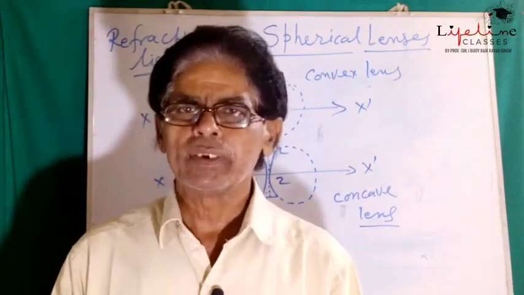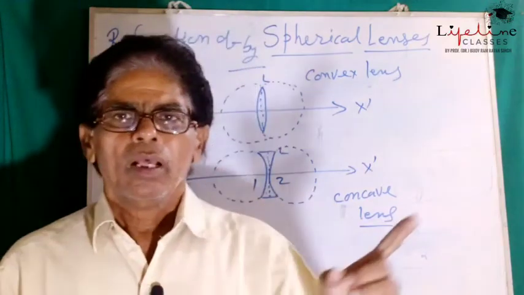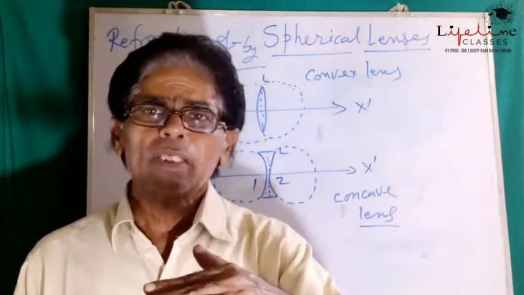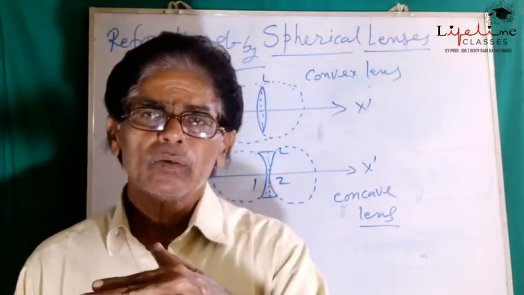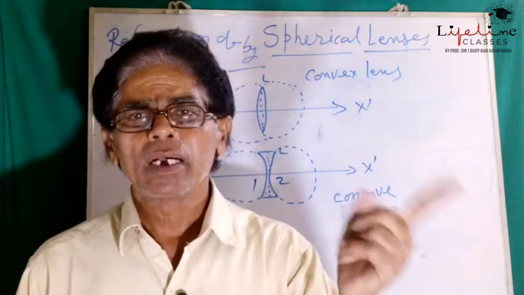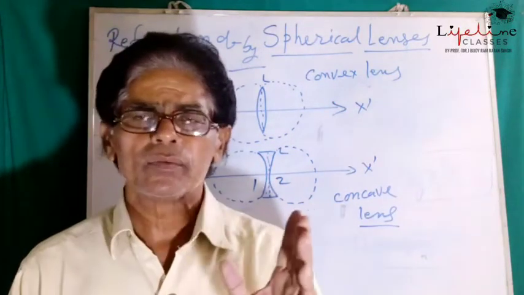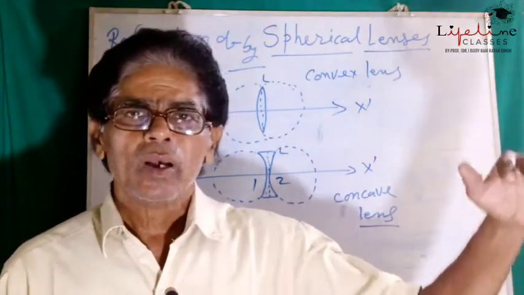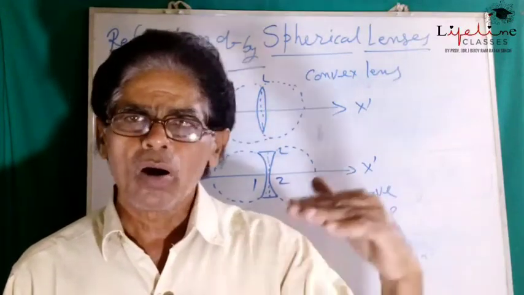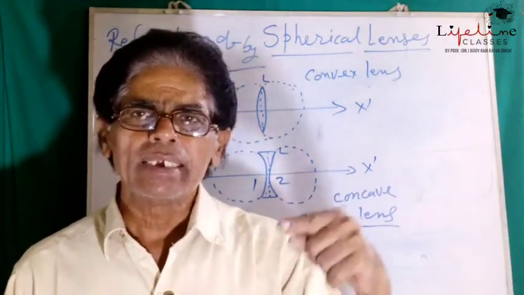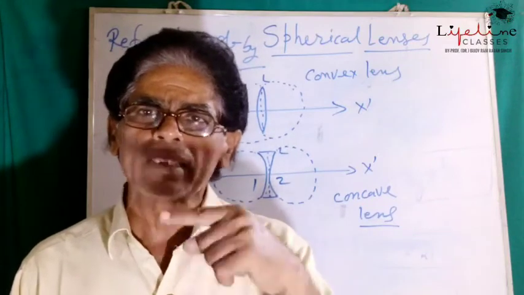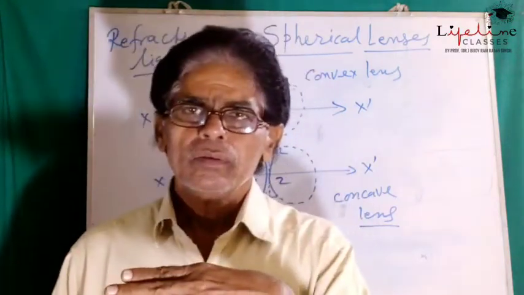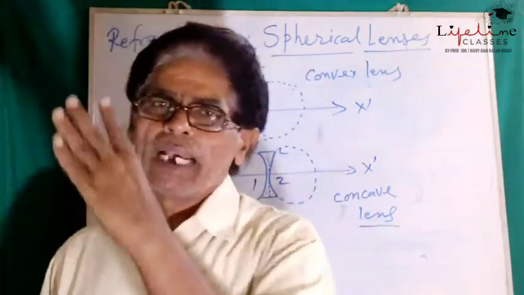And the third situation, that is the incident ray along the optical center of the lens, either in the convex lens or in concave lens. See here, the light rays coming from the source or the object, when incident on the optical center of the lens, pass along the same direction.